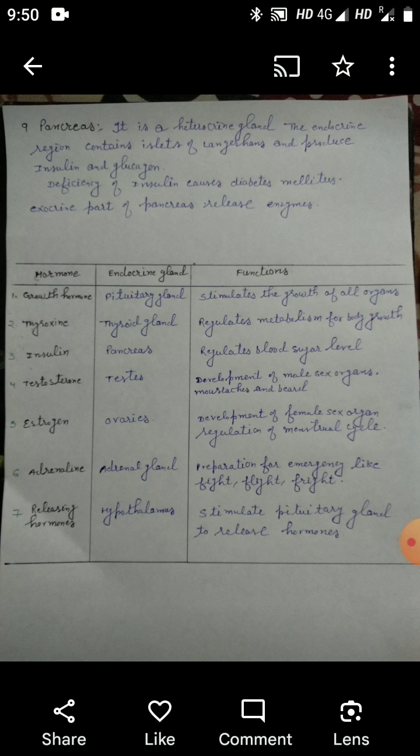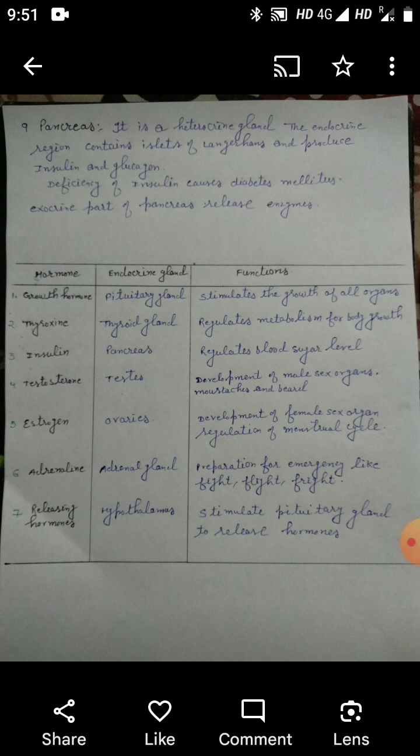Then we have pancreas. As I have already mentioned, it is a heterocrine gland. So its endocrine region contains islets of Langerhans and produces insulin and glucagon. Insulin helps in lowering the glucose sugar level and glucagon increases it. So both of them work together.